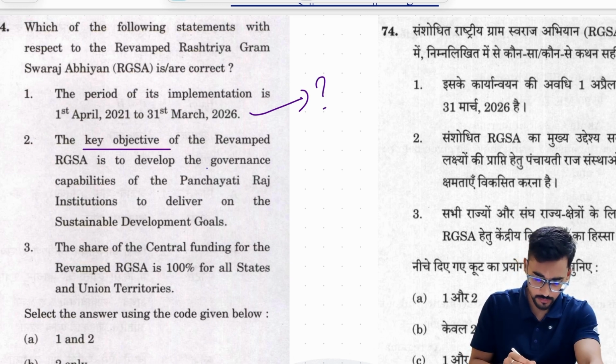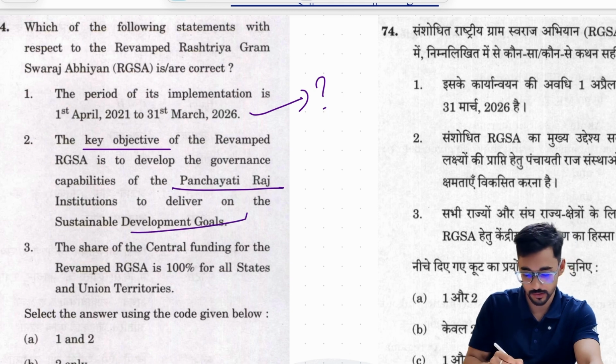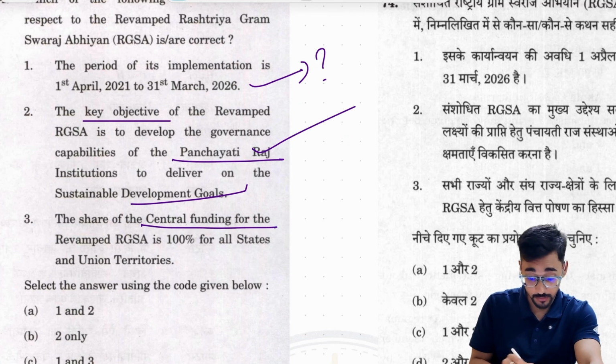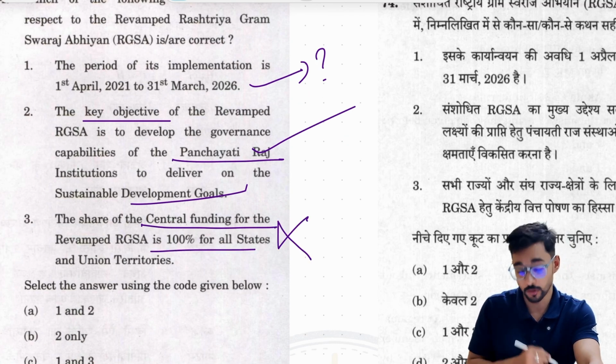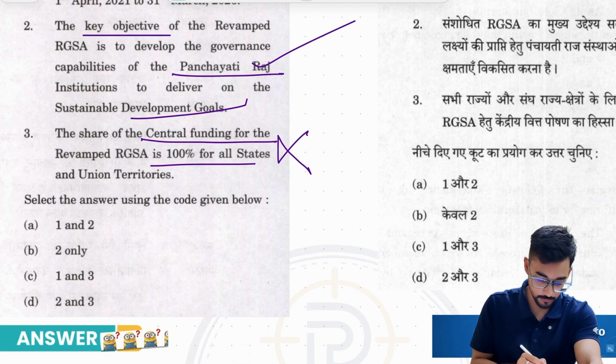Key objective is Panchayati Raj institution sustainable development. Yes, this is correct. Centrally funded 100%. No, it is centrally sponsored, 60-40 or 90-10. This is wrong. So 3 is wrong, 2 is correct.